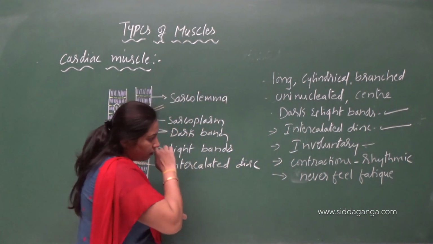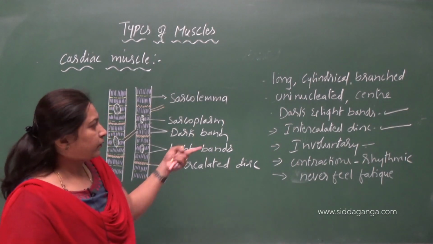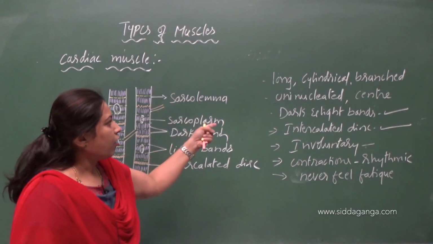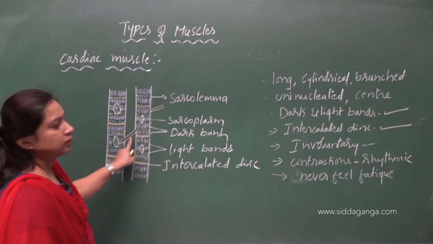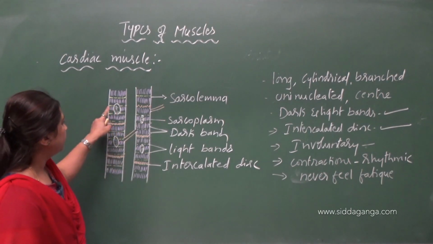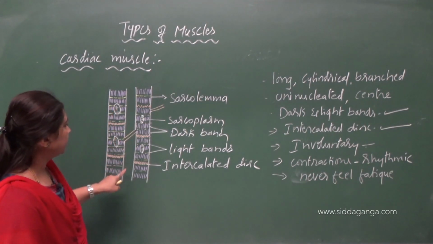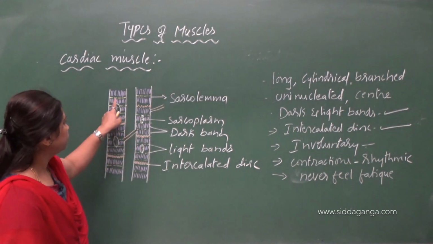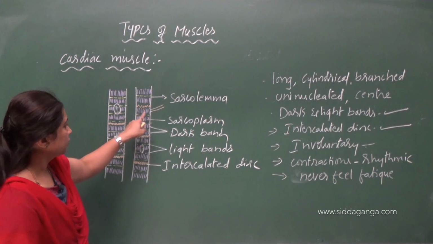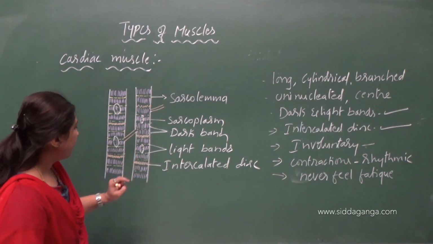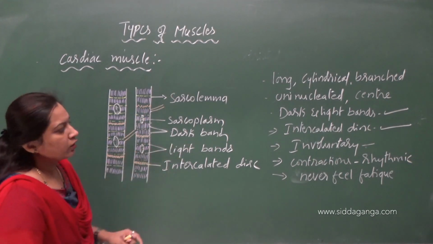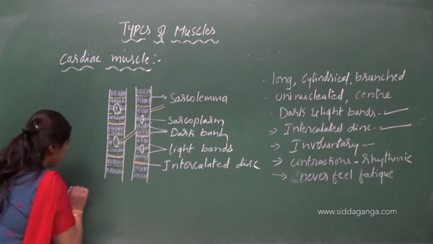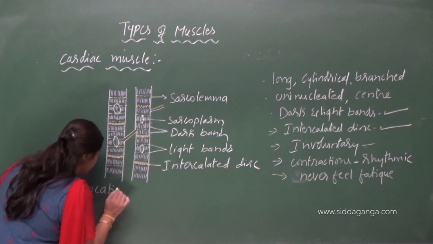These are the characteristics of the structure of cardiac muscles. They are long and cylindrical, and show branching. They are uninucleated, with the nucleus towards the center, and myofibrils show dark and light bands. Striations are present here, and they are involuntary in nature and never feel fatigue. And what about the location where heart muscles are located?